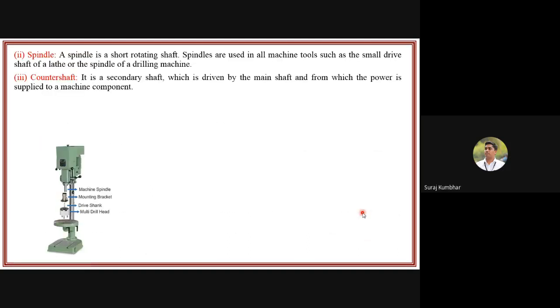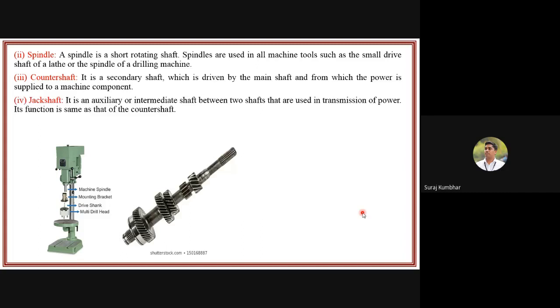Now what is a spindle? It is a short rotating shaft, and spindles are used in machine tools such as the small drive shaft of a lathe or the spindle of a drilling machine. Then what is a counter shaft? It is a secondary shaft which is driven by the main shaft and from which power is supplied to the machine component. And then the jack shaft. It is an auxiliary or intermediate shaft between two shafts that are used in transmission of power, and its function is the same as that of the counter shaft.